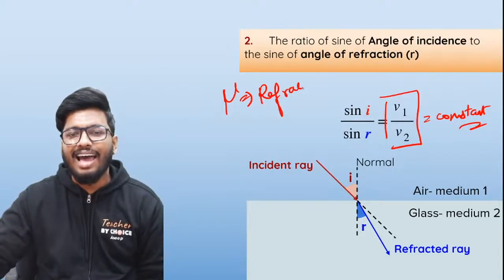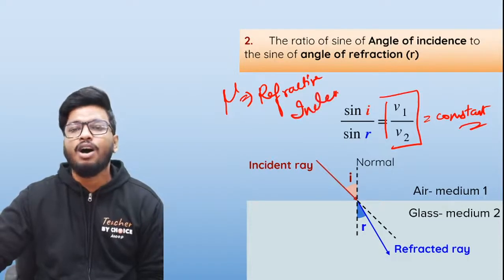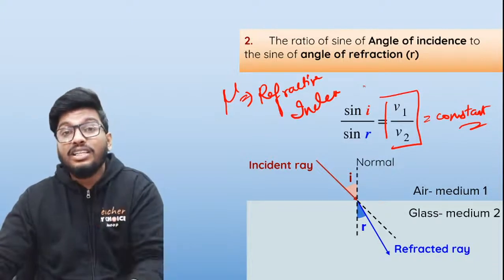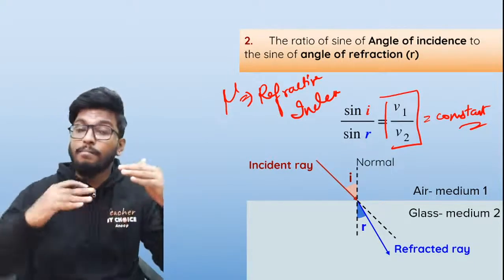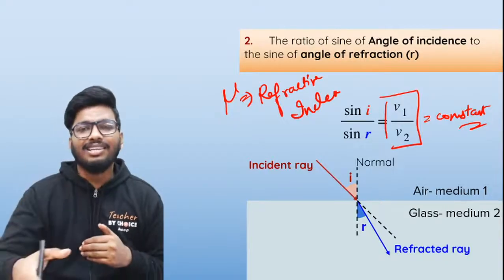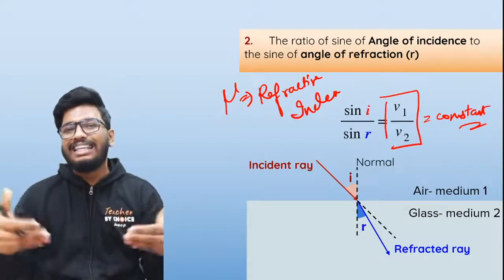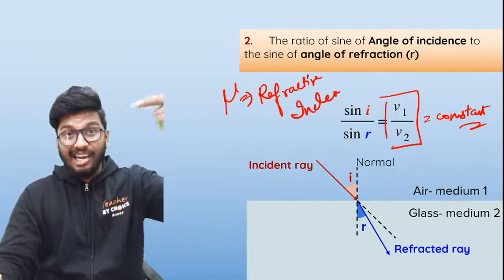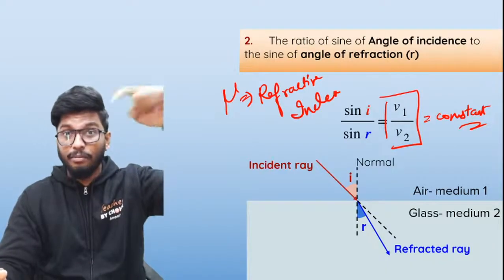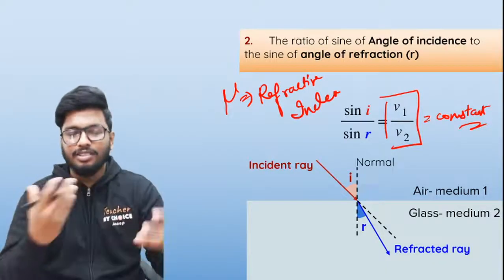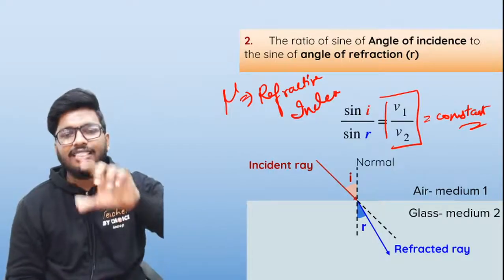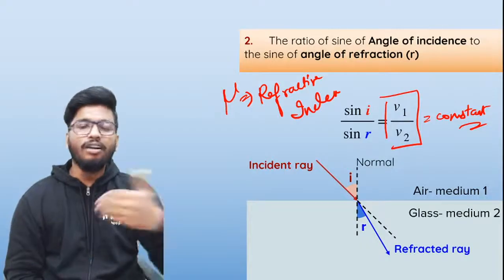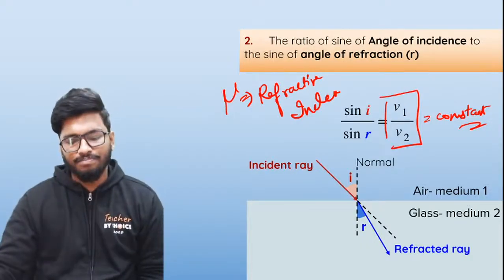This is what is called your refractive index, in other words the index of refraction, however you want to call it. So this refractive index tells you by how much the ray of light will get refracted. Is it going to be more? Is it going to be less? That you can understand by understanding the refractive index of a particular medium. Did you understand this, people? Are you able to understand the relationship? So sine I by sine r is equal to the speed of light in the first medium to the speed of light in the second medium, which is nothing but a constant because the speed of light does not change. That constant is what is called the refractive index of a particular medium, or the index of refraction, right?